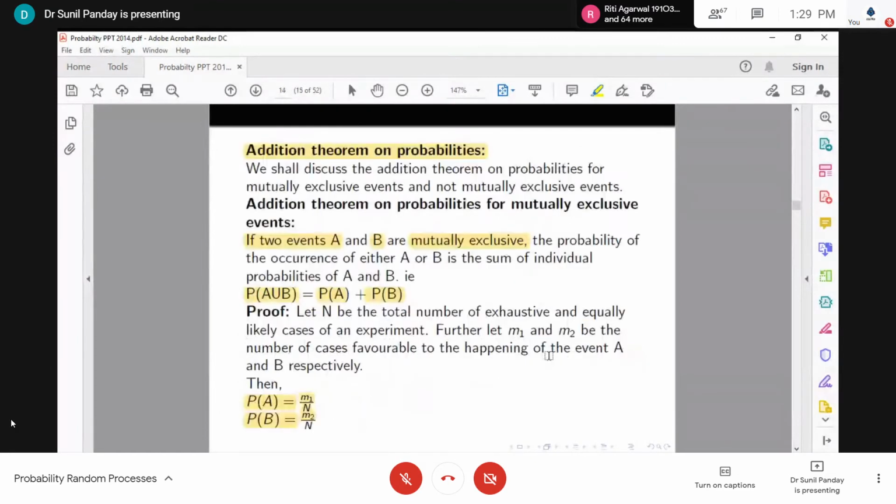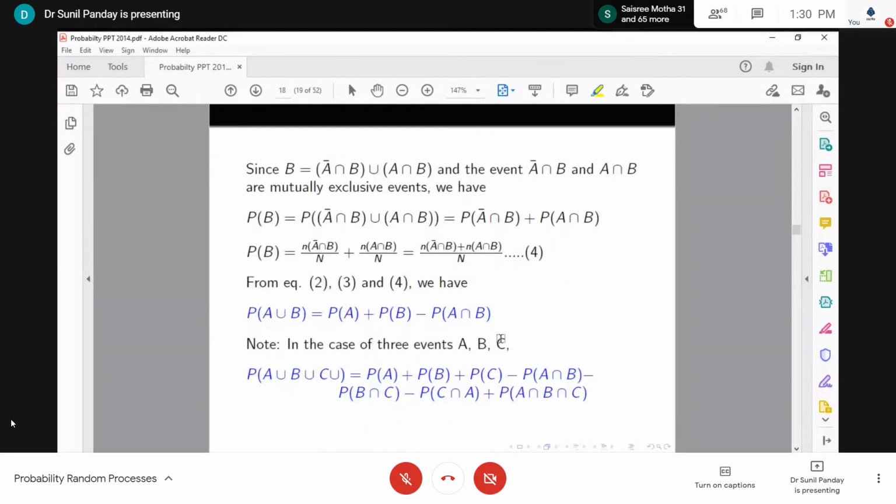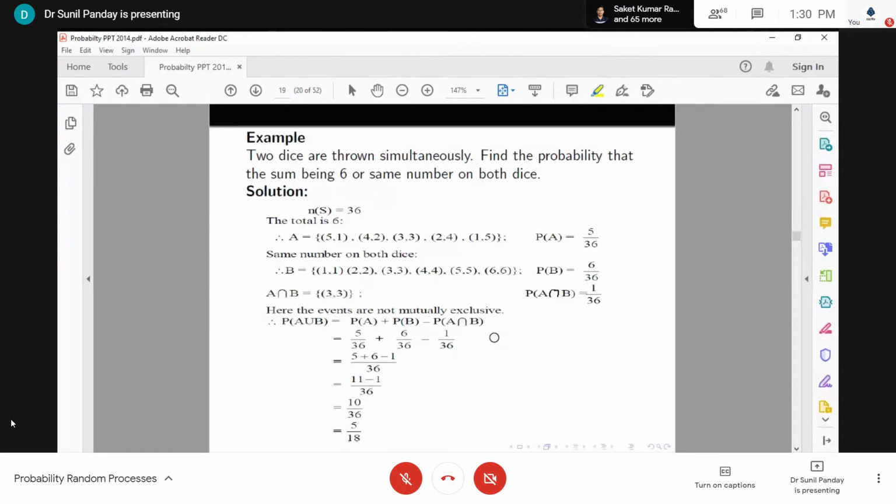Actually, for this theorem, I don't want to prove this kind of theorem with this definition. This one is the earlier definition of the number of favorable cases divided by the total number of cases. And I will not accept this as a proof in the exam also. If someone proves it like this, I will give zero. I am also not allowing Venn diagrams. If someone proves it with the help of Venn diagrams, no. We will prove this theorem with the help of set theory, using the axiomatic definition of probability.